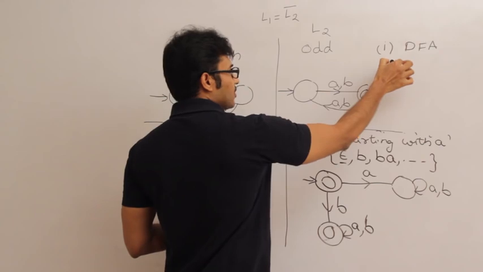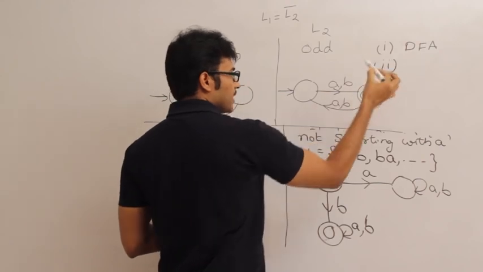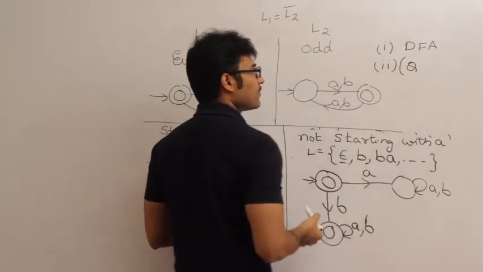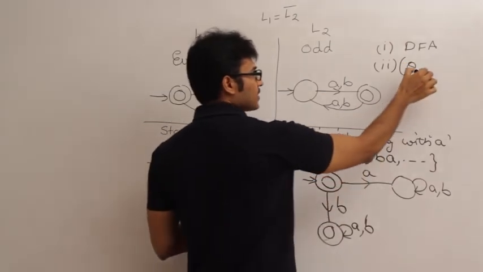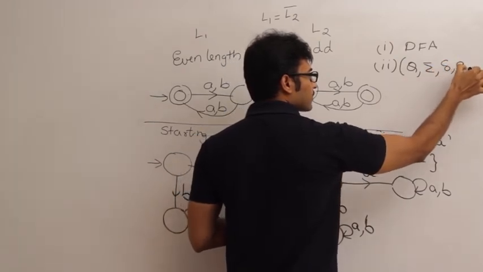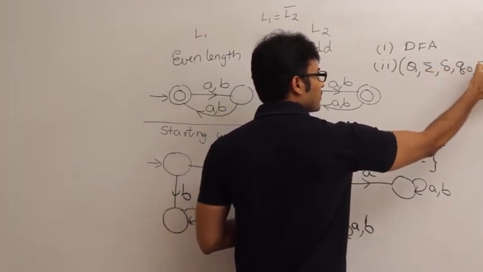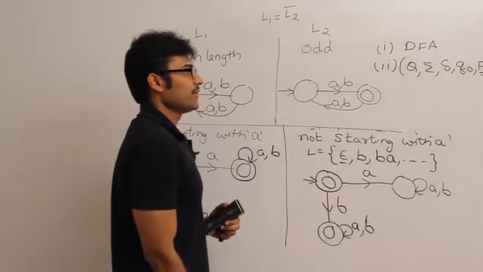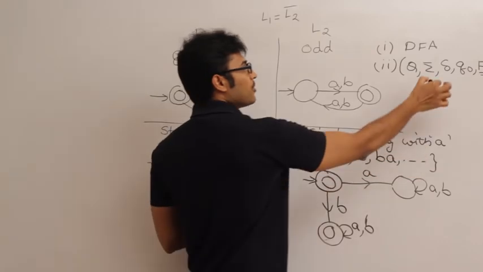Point number 2 is, in order to get a complement, let us say one DFA is Q sigma delta Q naught capital F, where F is the set of final states.